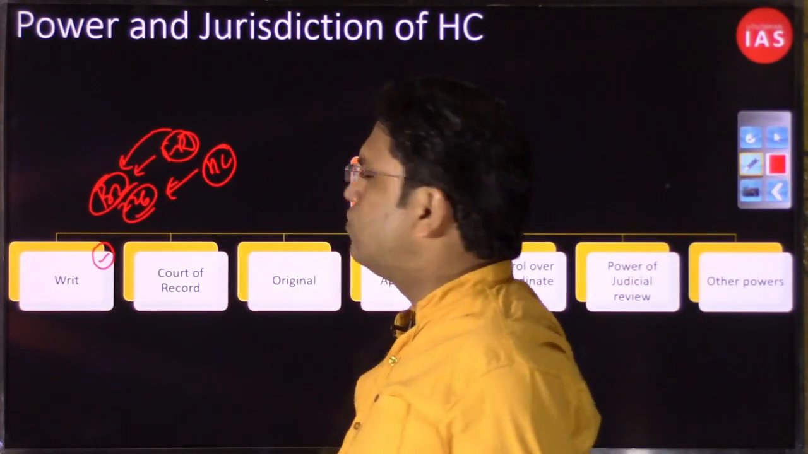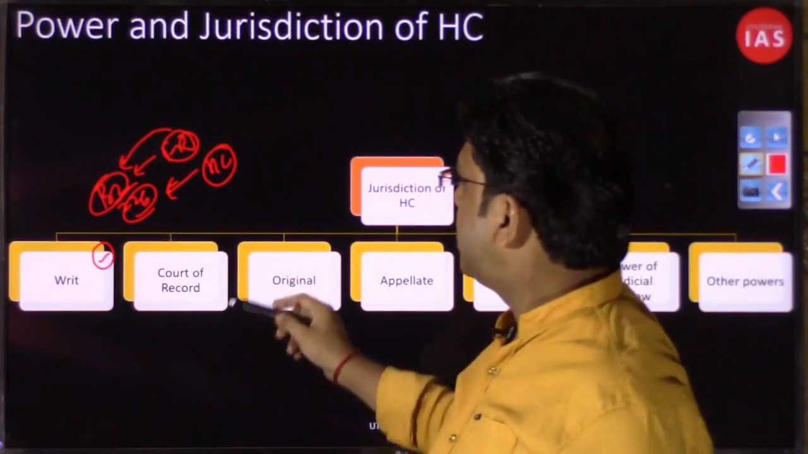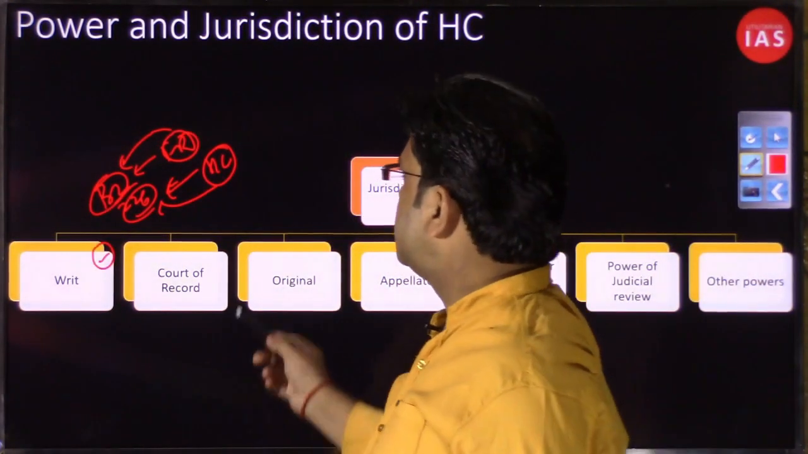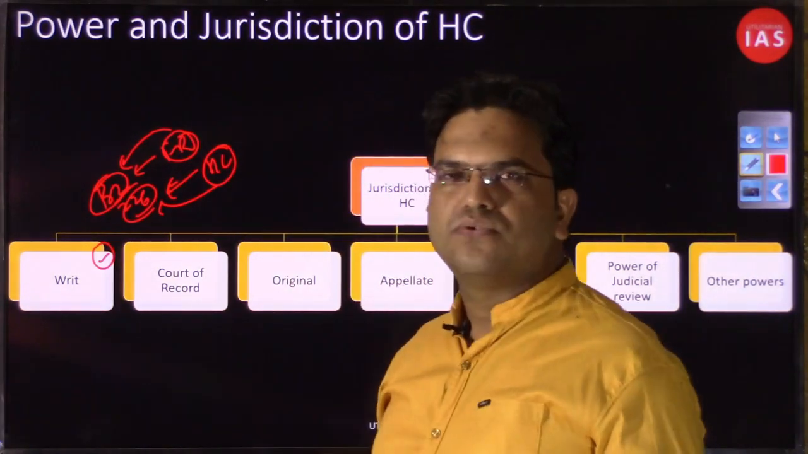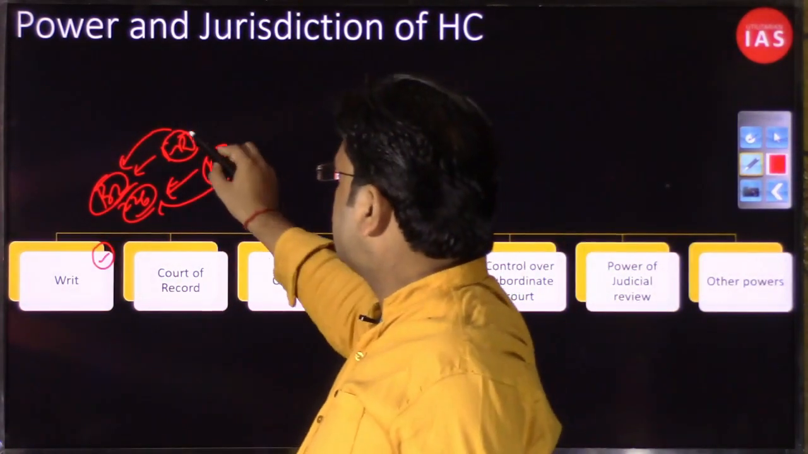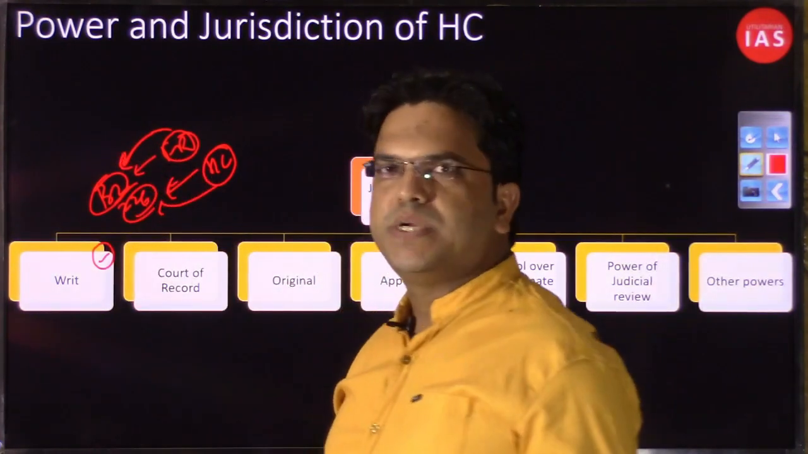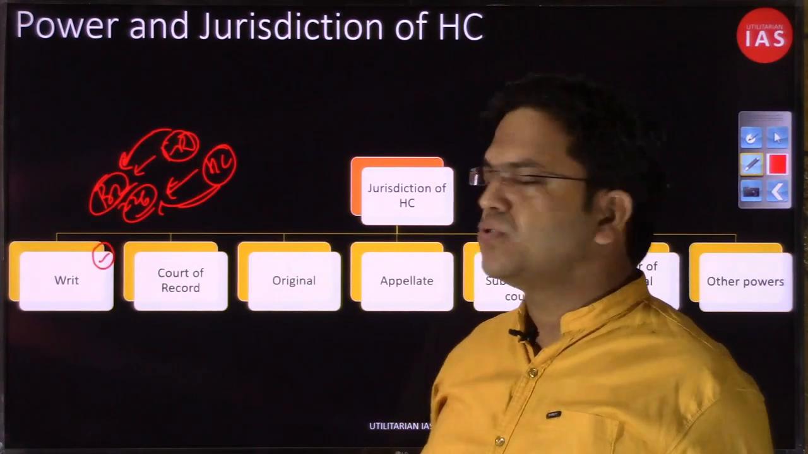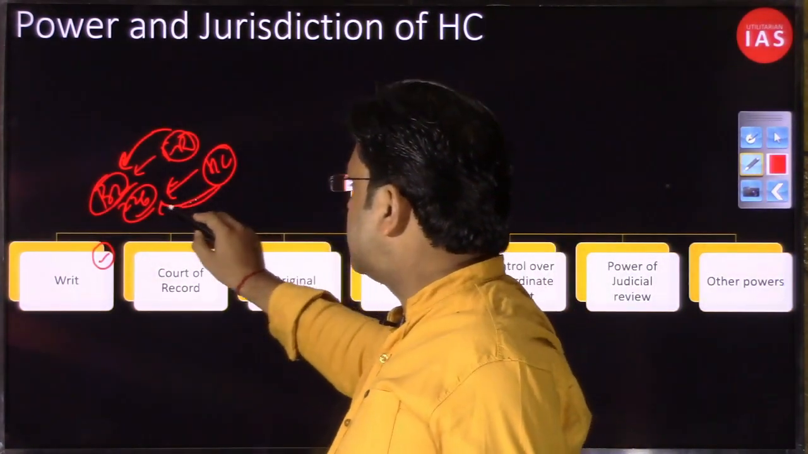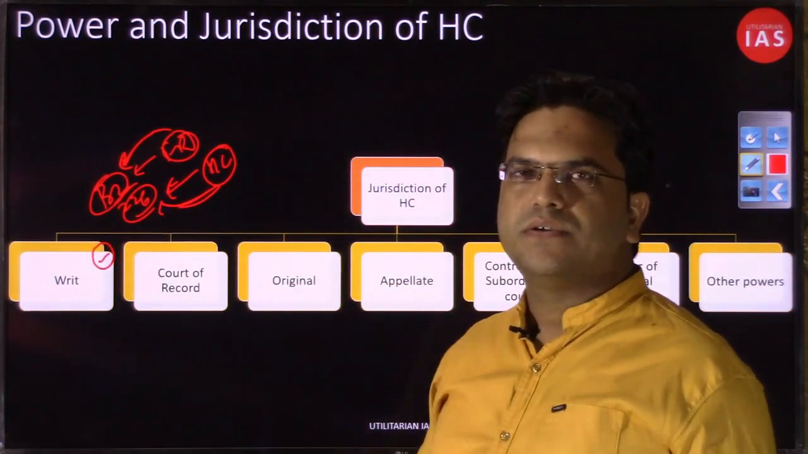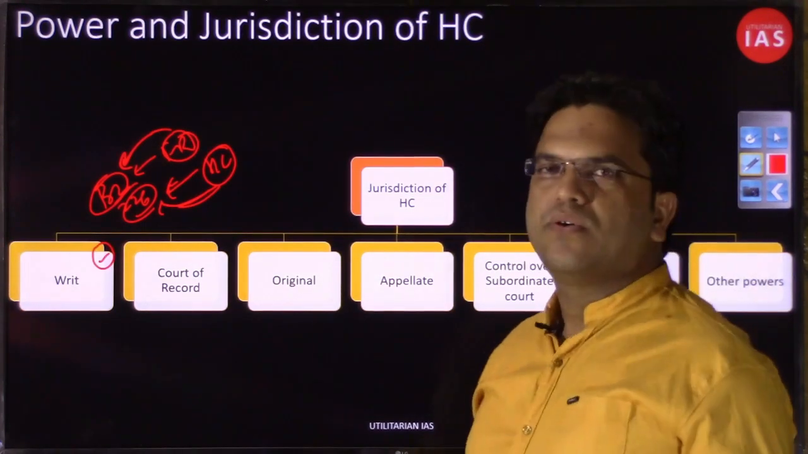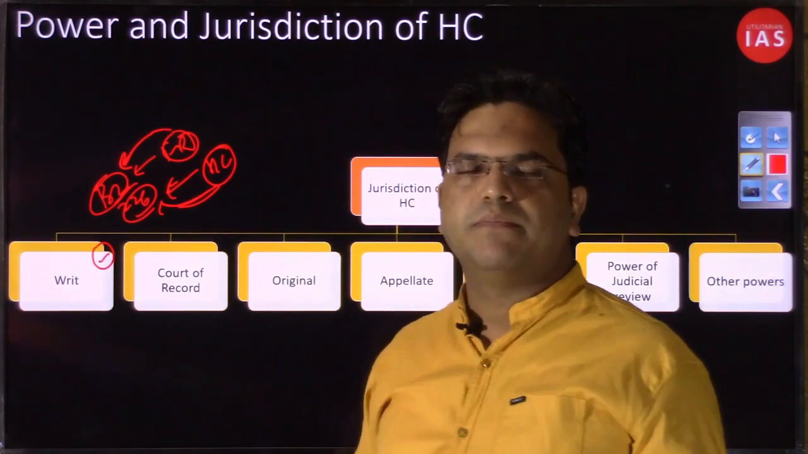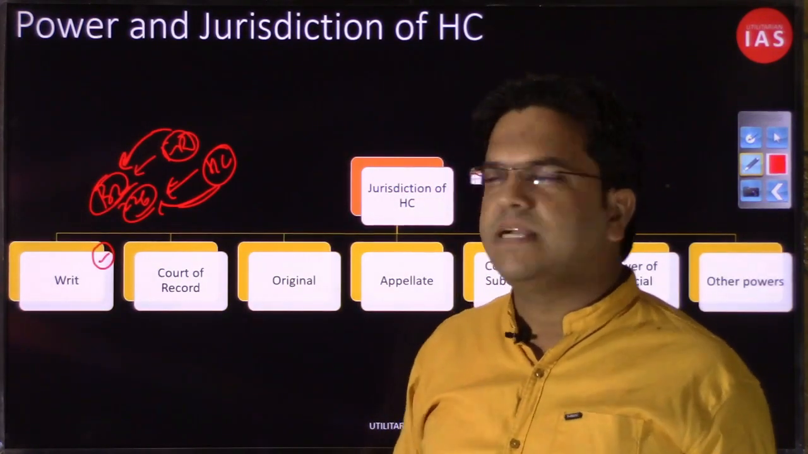Under Article 226, the High Court also has the power to issue writs, but there we had created a differentiation: under Article 32, the Supreme Court has the power to issue writs only for the enforcement of fundamental rights, while under Article 226 the writ issuing power of the High Court is much larger, because High Court can issue writs not only for the enforcement of fundamental rights but for the enforcement of other legal rights as well.